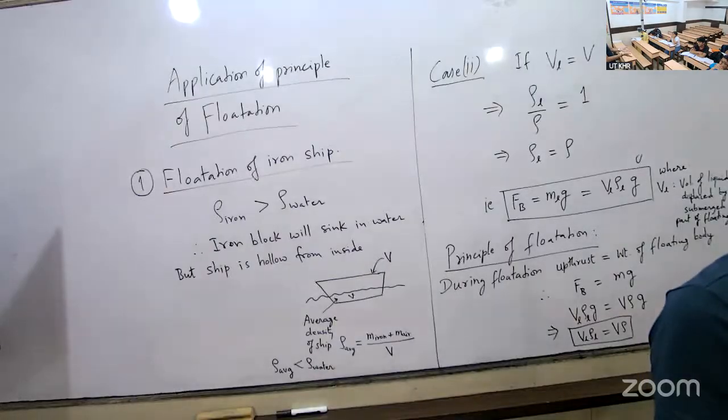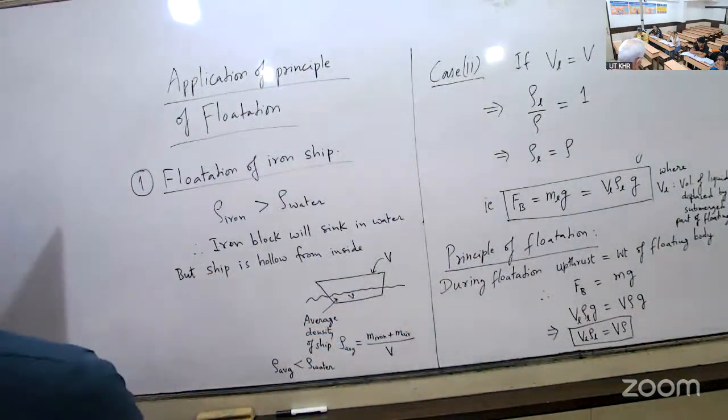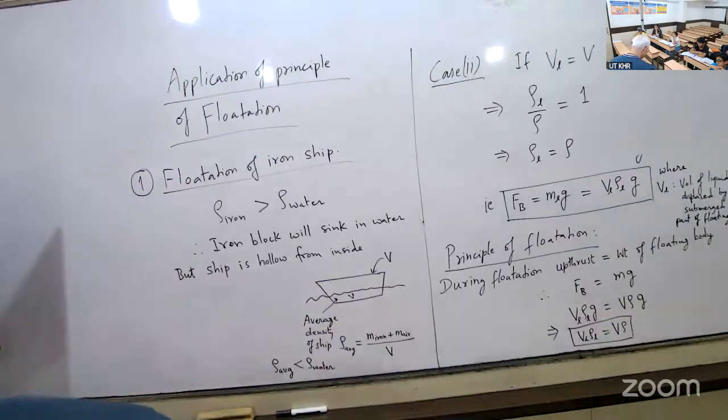Air होता है. इसलिए density of the bucket along with the air it is holding becomes less than the density of the water. Clear? That's the principle why ship floats like this. So the flotation of iron ship. It's not solid iron, that's why it floats.